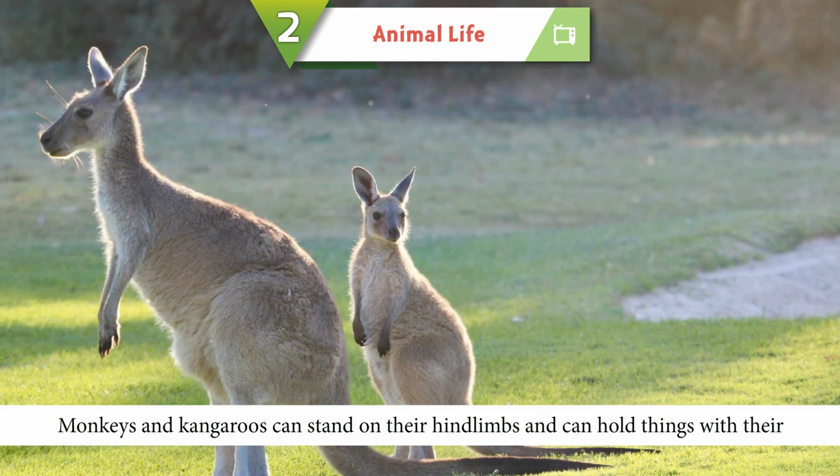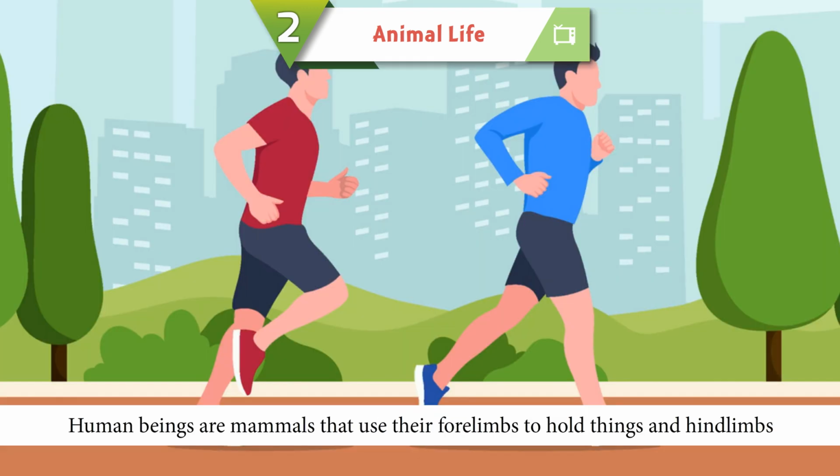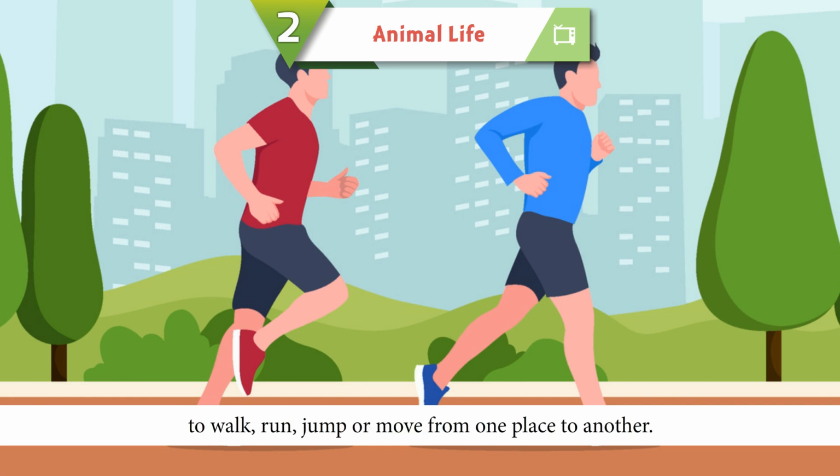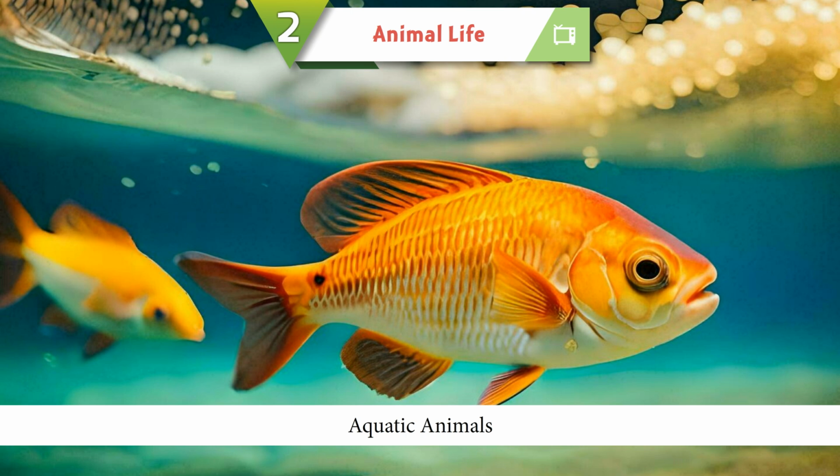Monkeys and kangaroos can stand on their hind limbs and can hold things with their forelimbs. Human beings are mammals that use their forelimbs to hold things and hind limbs to walk, run, jump or move from one place to another.